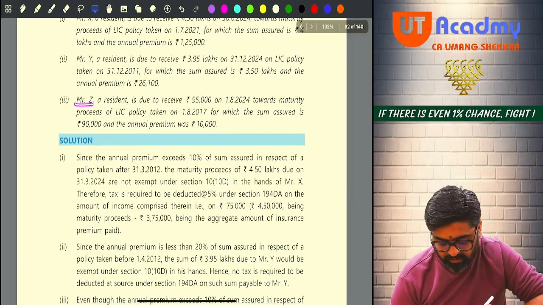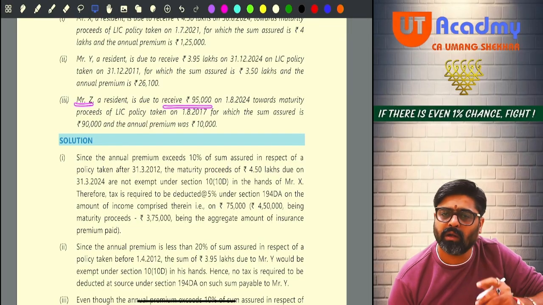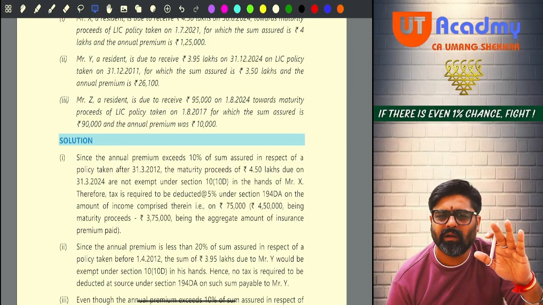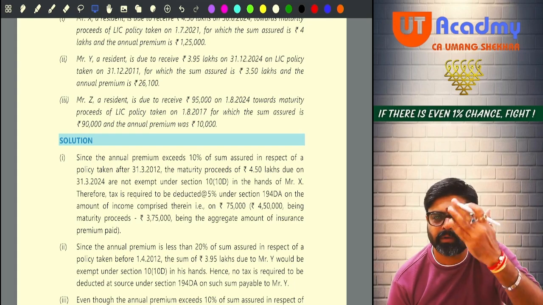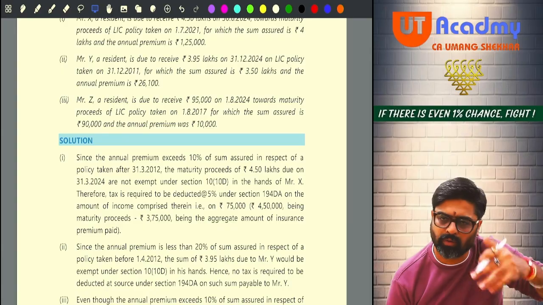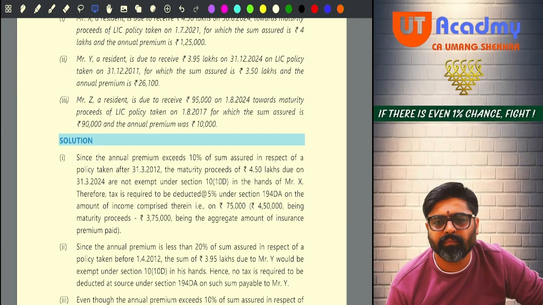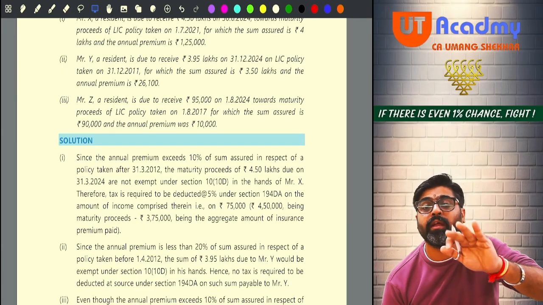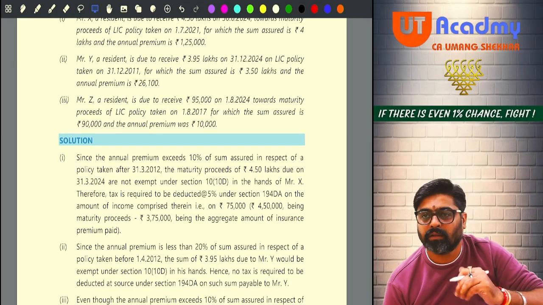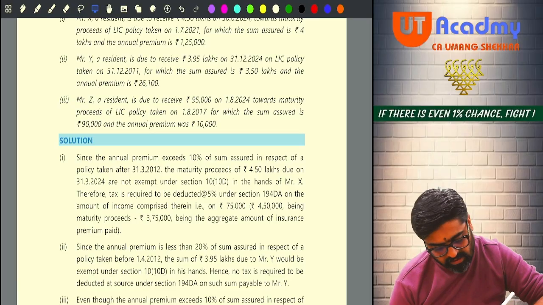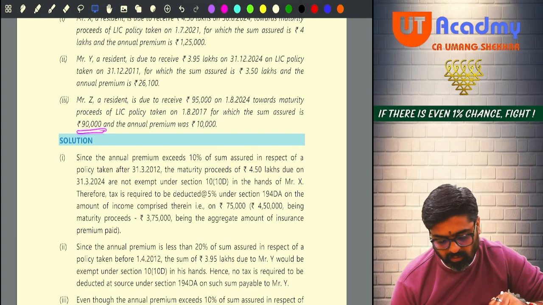Mr. Z, a resident, is due to receive 95,000. Gone. Here only, since the amount which is coming to you on maturity is itself not more than 1 lakh, there will be no TDS under 194DA. Even if this amount is not exempt under 10(10D), this amount will not be exempt. Please check. The policy was taken for 90,000.